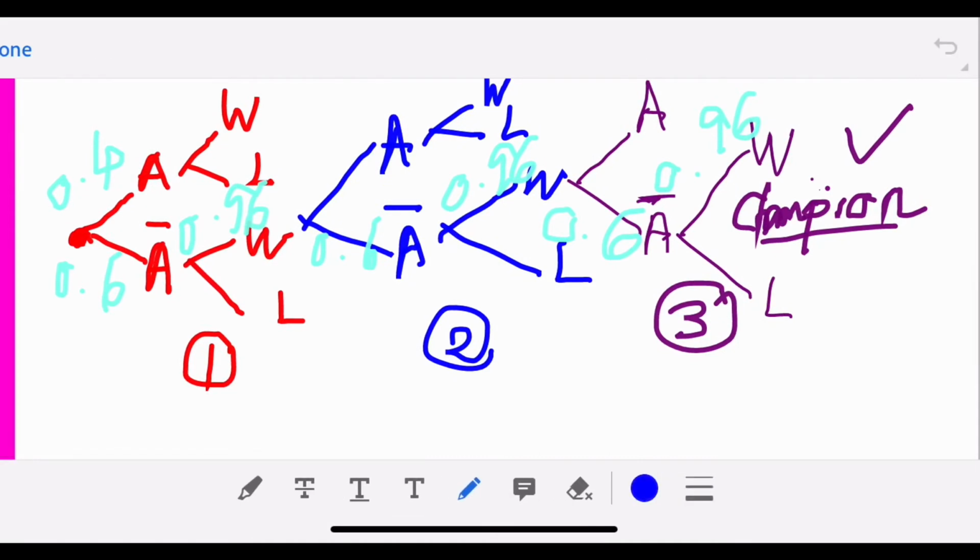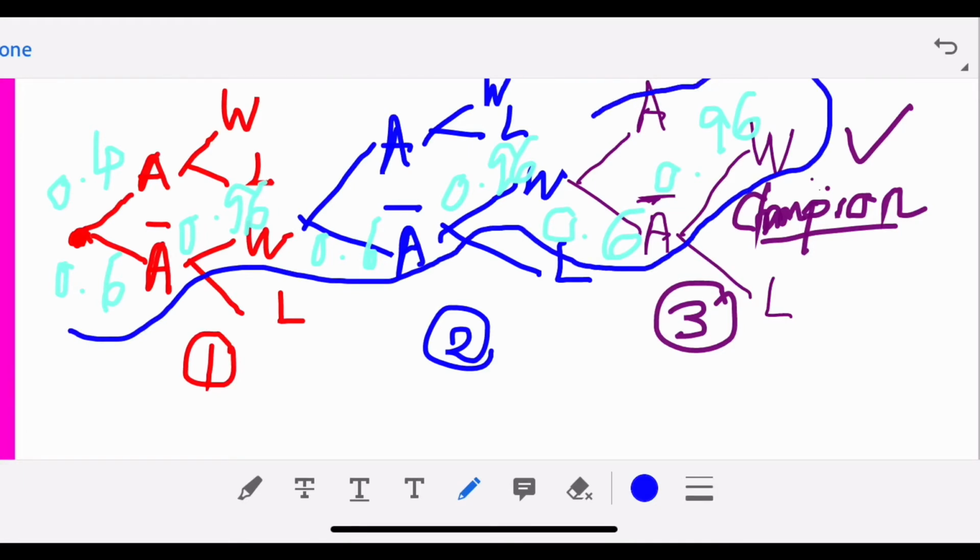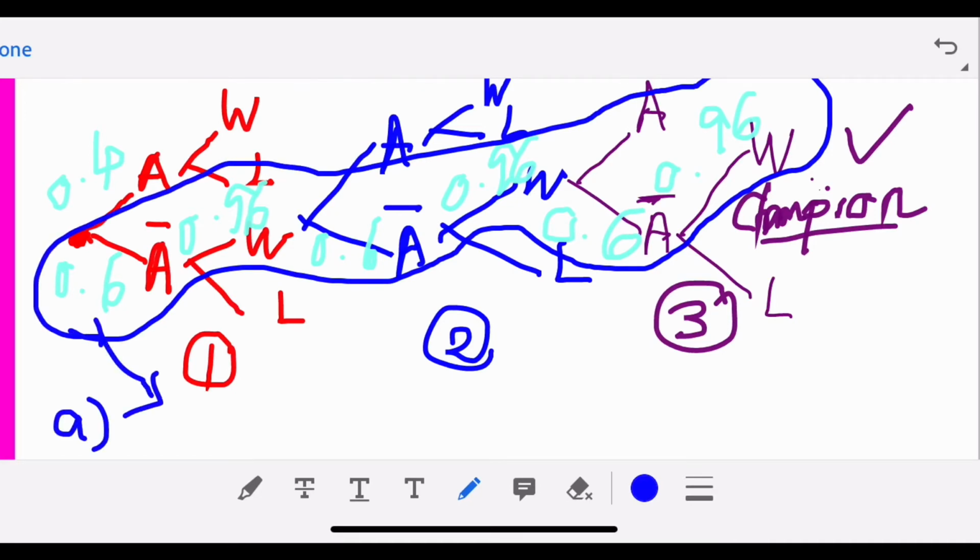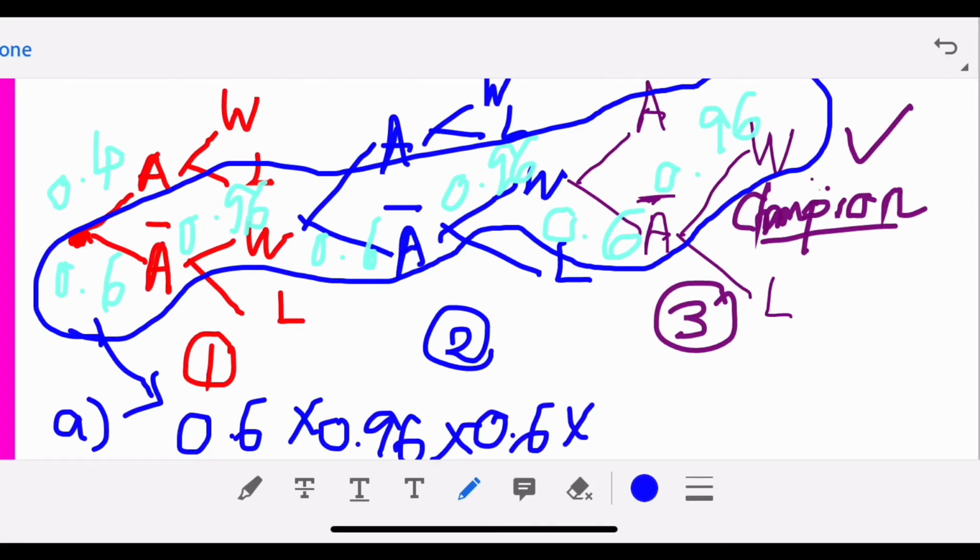So now I want to do the calculation. I just highlight first again. For the second time, I highlight using blue color. Okay, then I will do the calculation. I will just take 0.6 for the first branch times 0.96, times 0.6, times 0.96, and times 0.6, times 0.96.